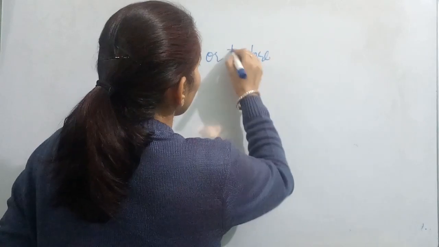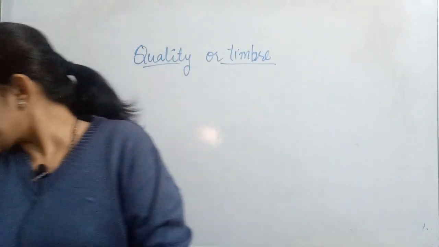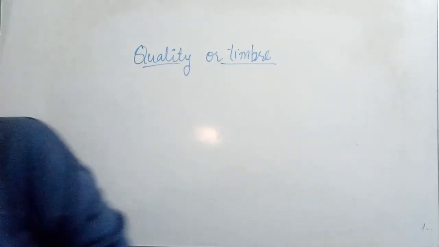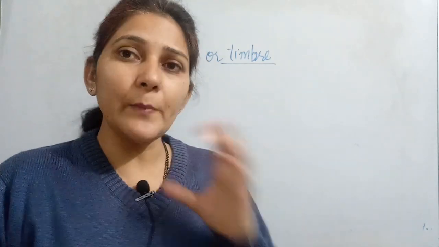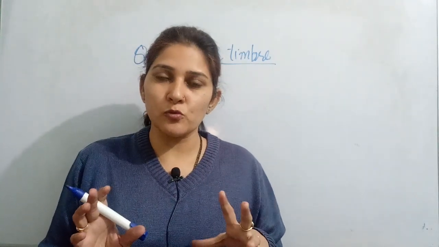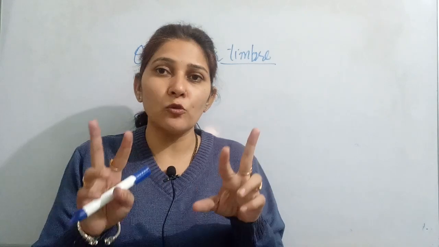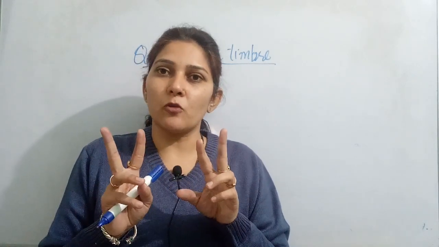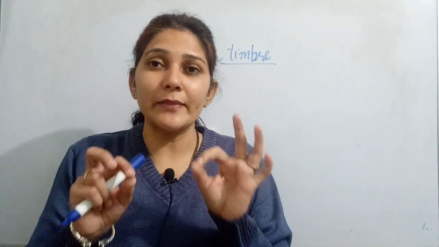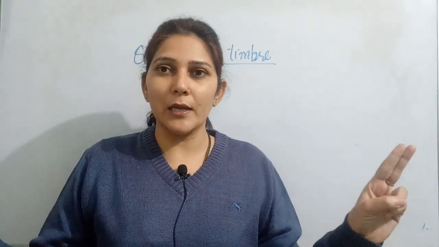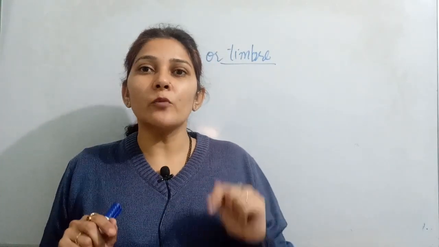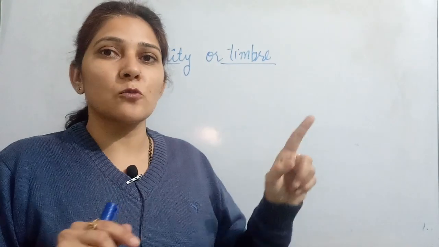Okay, so when we are talking about quality or timbre, what is it? It is a characteristic property of sound which differentiates sounds of the same loudness and same pitch. Suppose we are talking about sound produced by two different instruments, and the sound produced by both instruments had the same loudness and the same pitch, but still we are able to identify that these are two different sounds. Two alag alag instruments ne bajaya, phir bhi hamein pehchaan aata hai. How can we identify it? We can identify it with the help of this property of sound, that is known as quality.